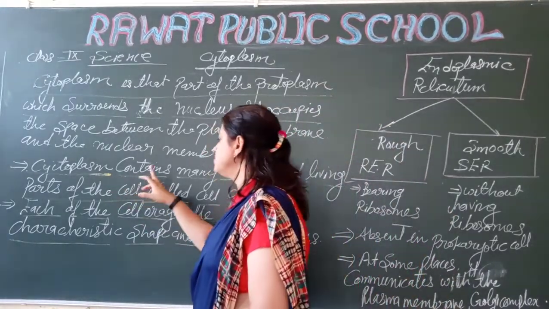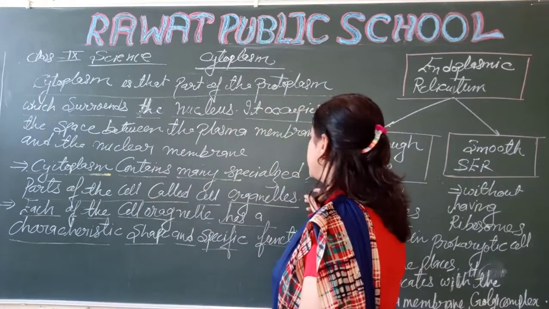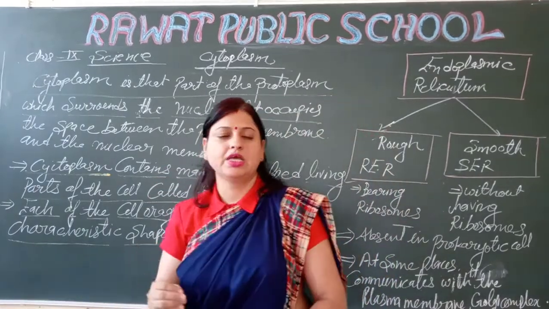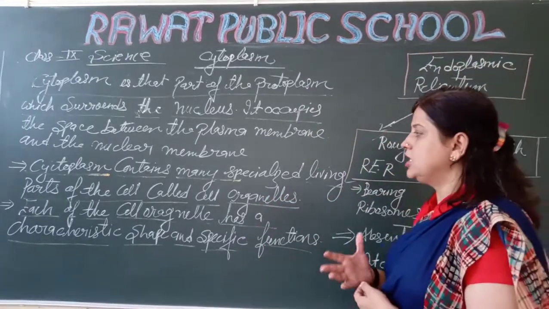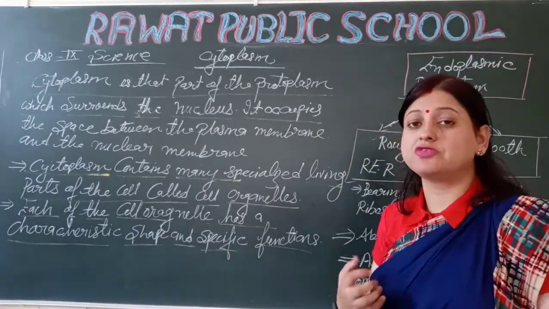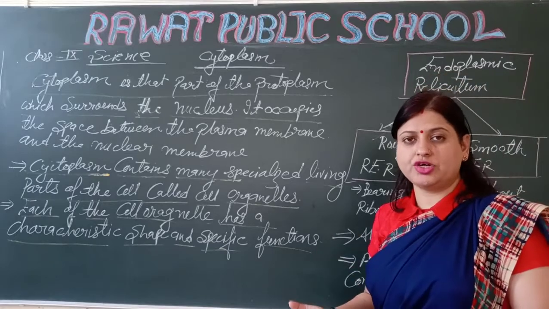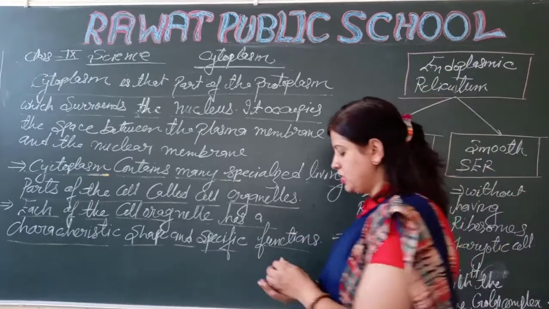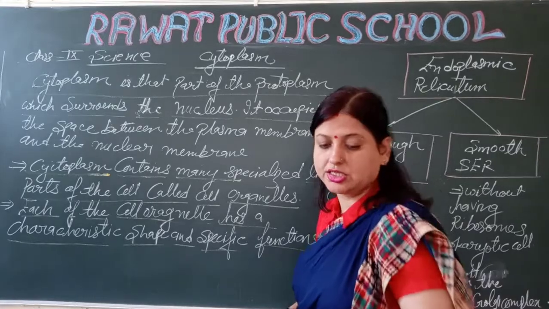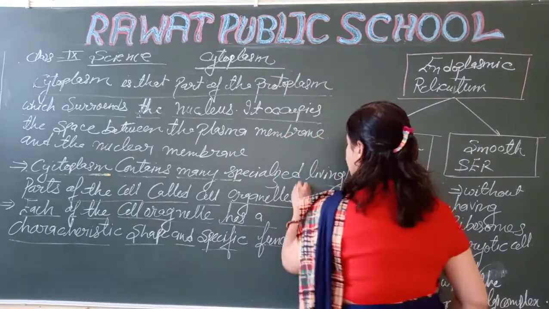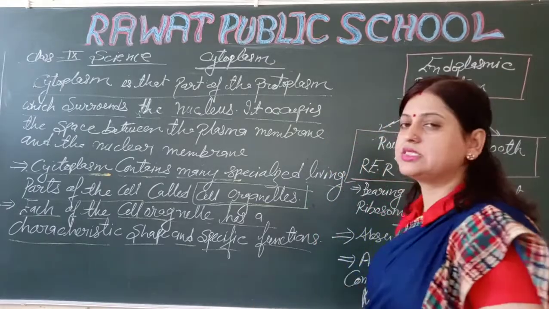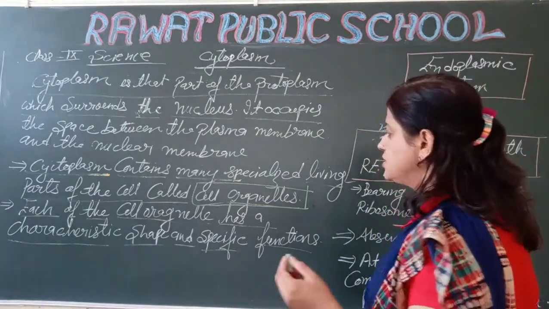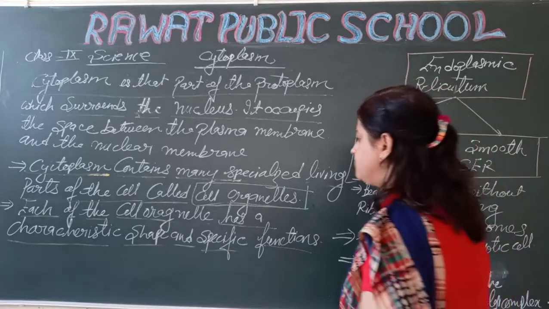Next, cytoplasm contains many specialized living parts of the cell which perform the special functions of the cell. These are known as the cell organelles.